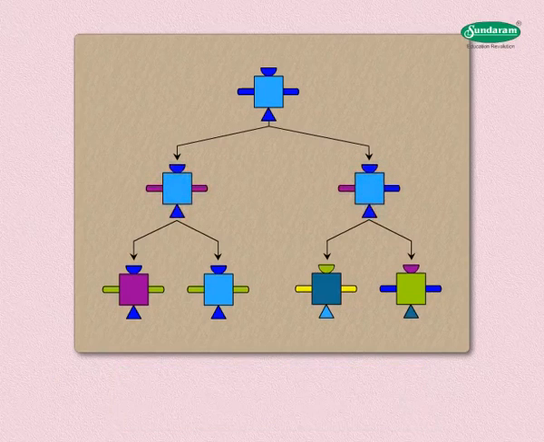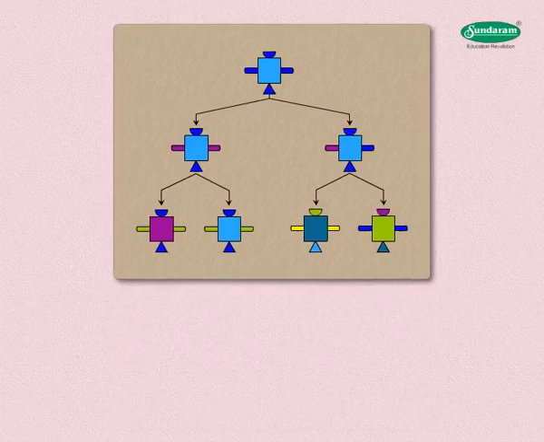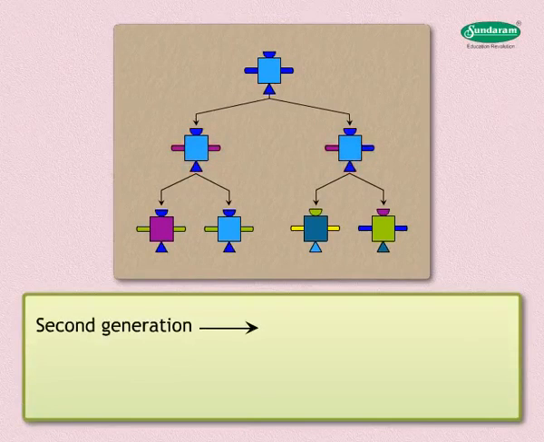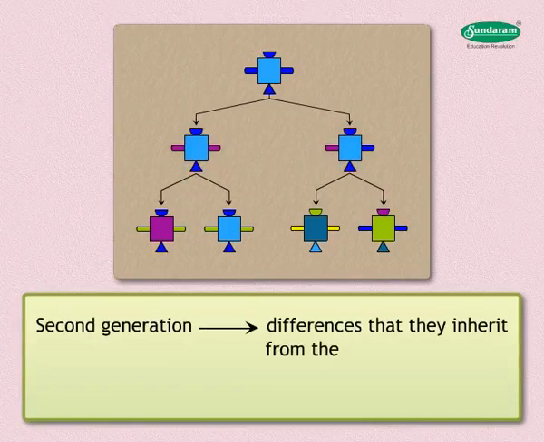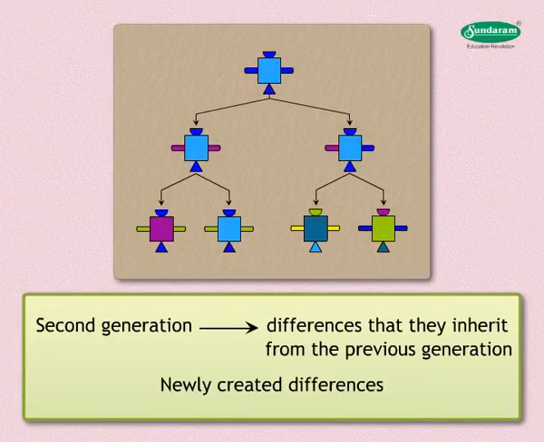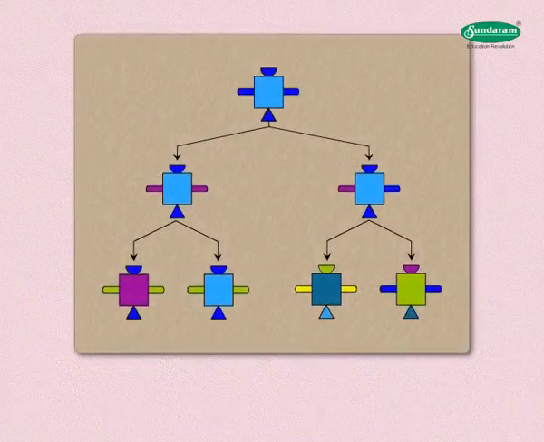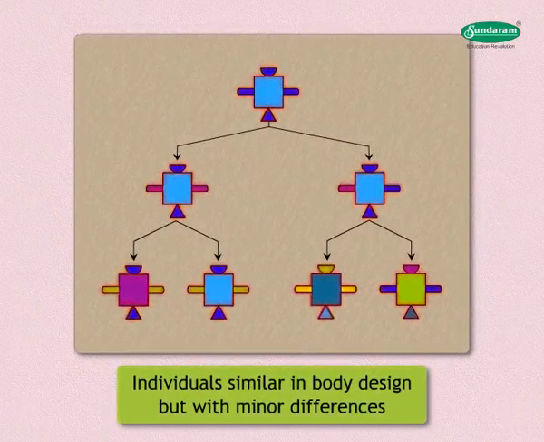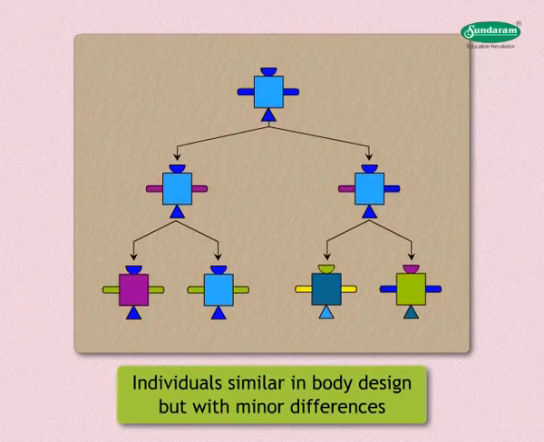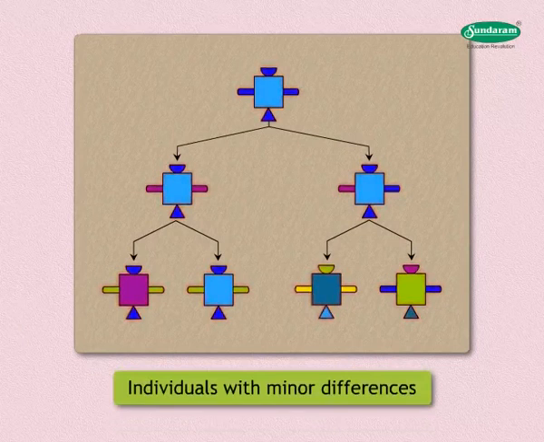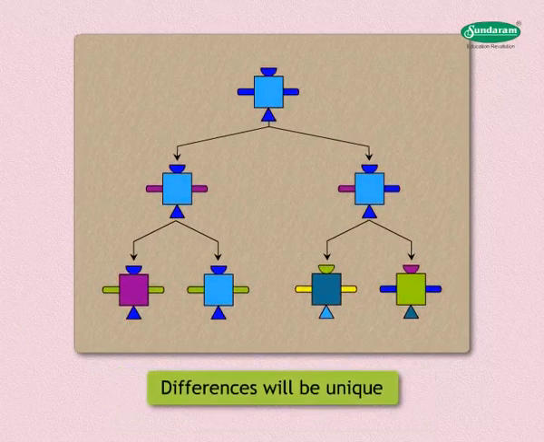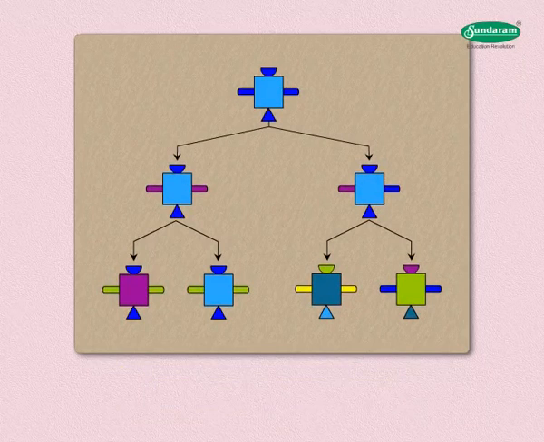What would happen when this new generation would reproduce? The second generation would have differences that they inherit from the previous generation, and they shall also have certain newly created differences. The original organism at the top will give rise to individuals similar in body design but with minor differences. Each of them in turn give rise to individuals with minor differences. Some of those differences will be unique, others will be inherited from the respective parents.